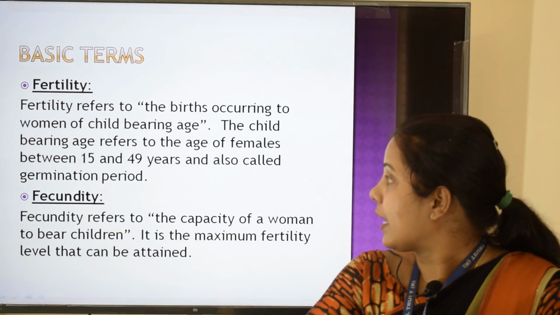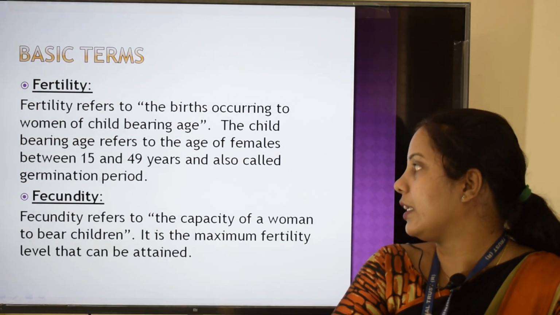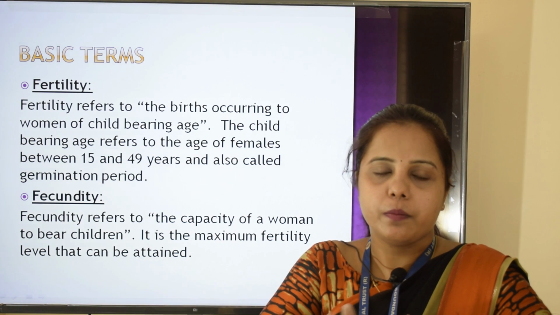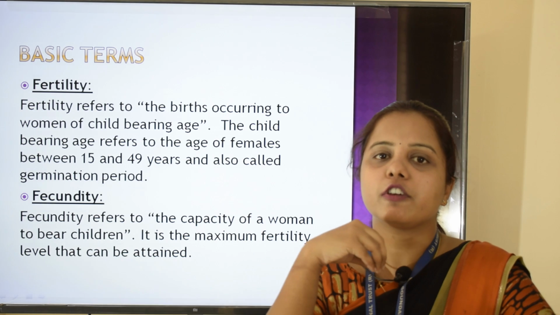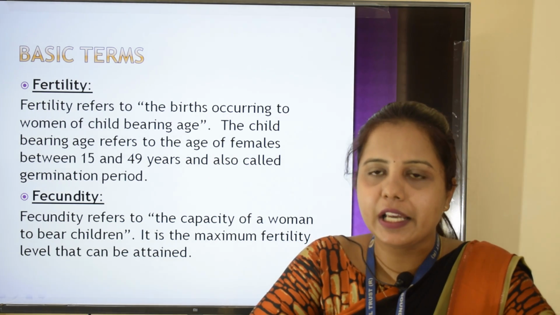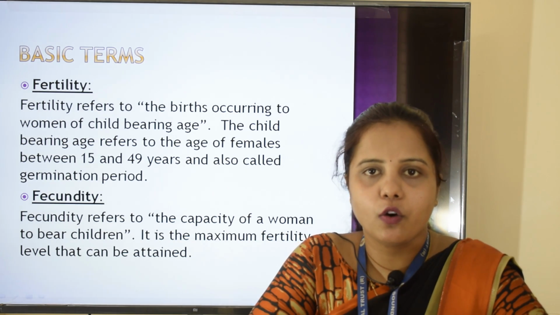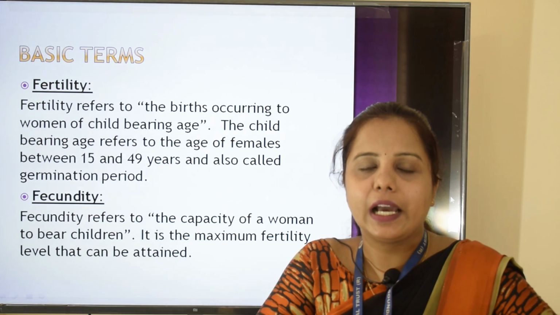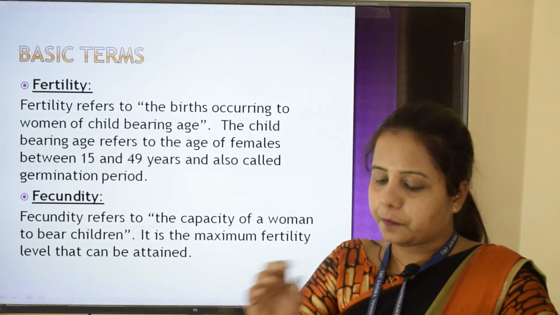The childbearing age refers to the age of females between 15 and 49 years, and it is also called the germination period. So basically, if a woman is able to give birth, we call that fertility, and we have fixed the age of fertility between 15 to 49, which is known as the germination period.